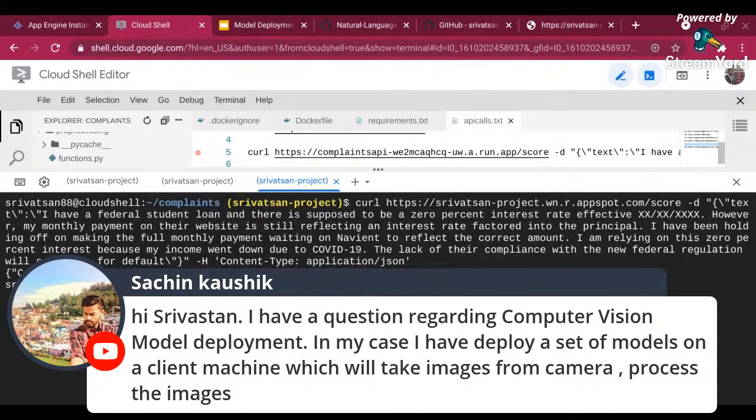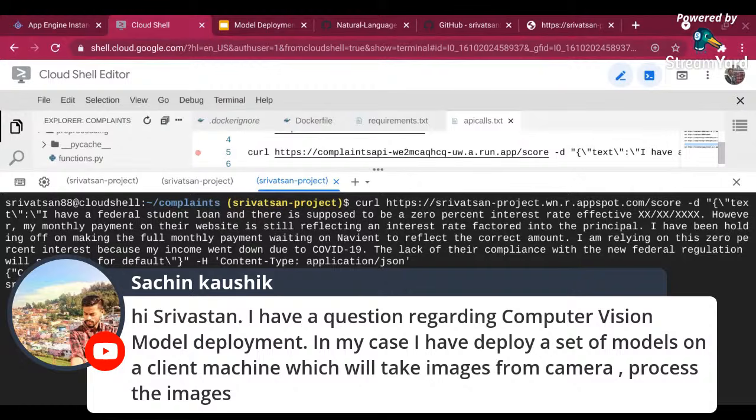So that is one question on computer vision model deployment. In my case, I have deployed a set of models on a client machine, which will take images from a camera and process the image. One more thing I wanted to mention: Google Cloud Run also supports event-based scoring. Here I called an API deployed in Flask. You can take the same Flask and create a real-time streaming pipeline, and if you're on Google Cloud, you can call a PubSub component. PubSub is similar to Kafka, so basically you're putting the message and then getting the response back.